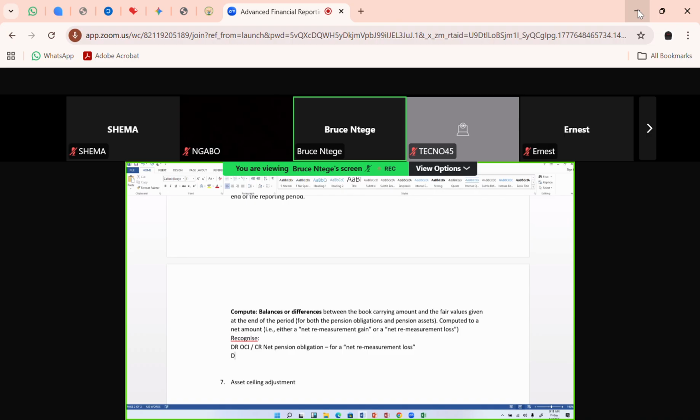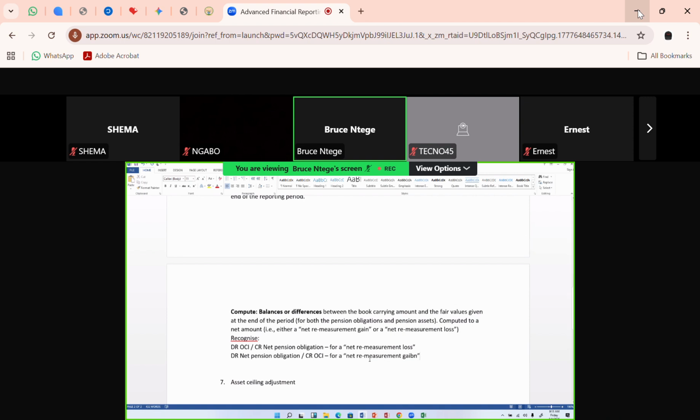I'll have instead a debit of the net pension obligations account, and then the credit this time around will be the other comprehensive income. This is where we have a net remeasurement gain.